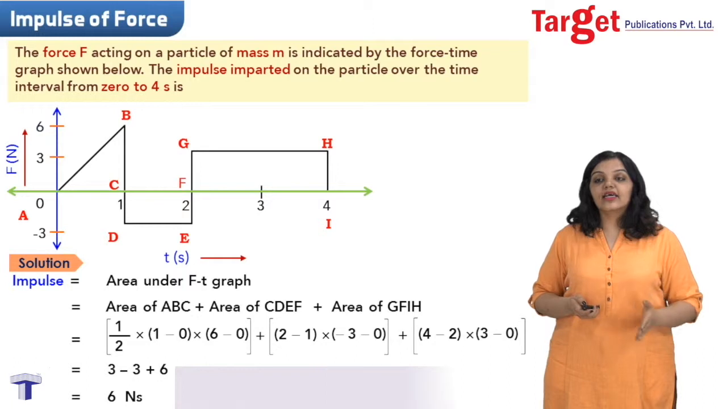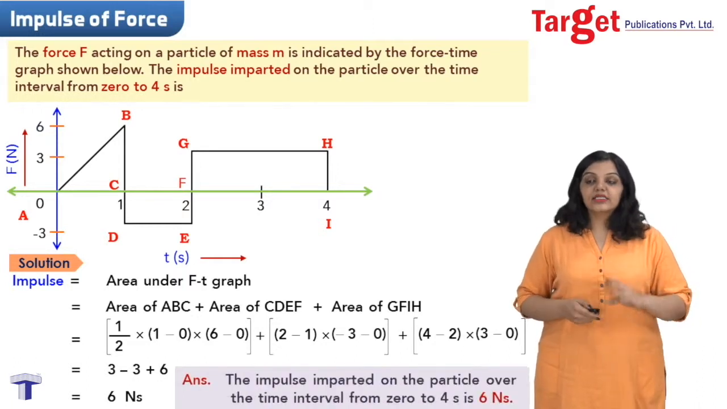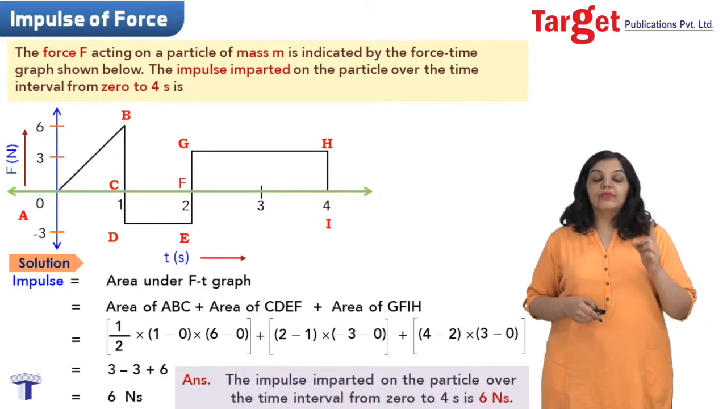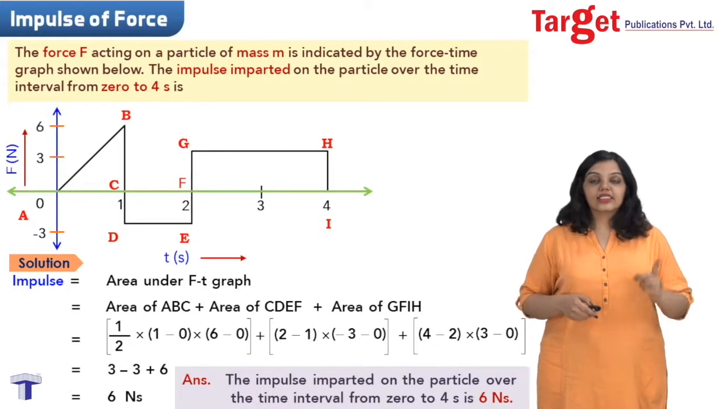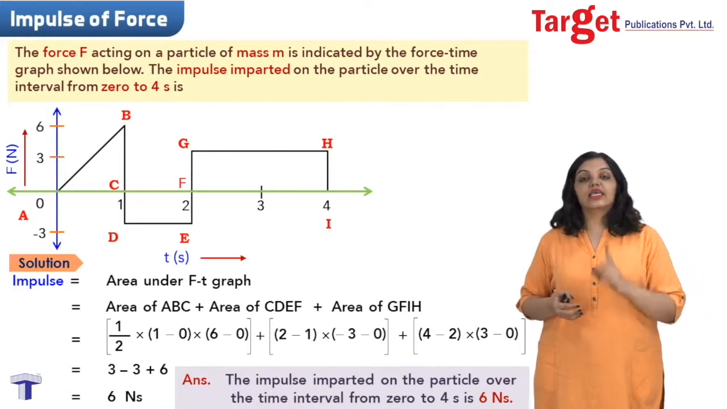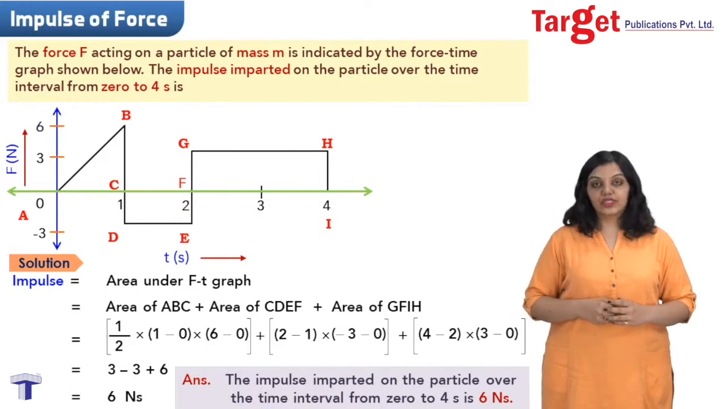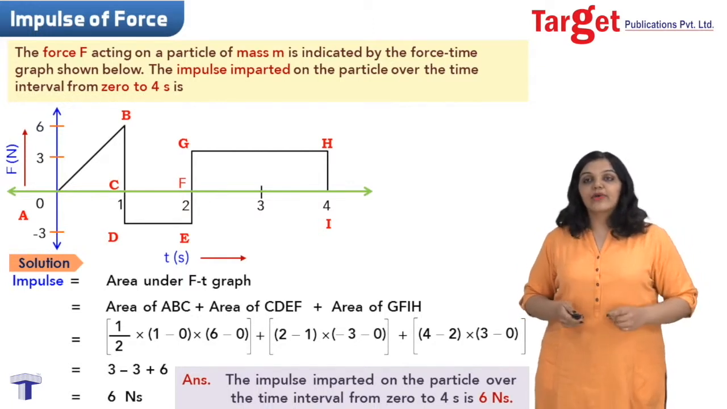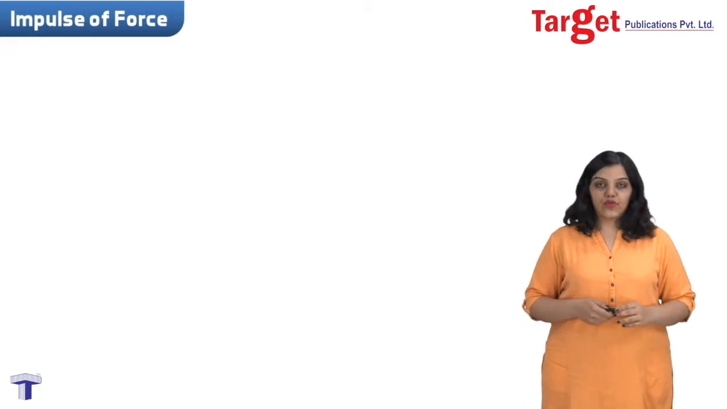Okay, so our final answer was basically that the impulse imparted on the particle over the time interval from 0 to 4 seconds is 6 Newton second. And we used the formula for impulse as the area under the F-t curve to do this. Okay, let's see one more example to find the impulse of force.